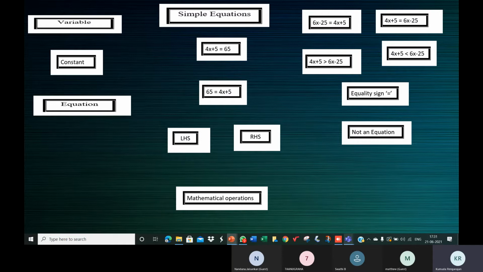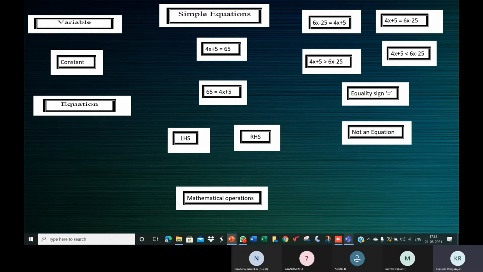An expression is, when I say x plus 5, x represents a variable, 5 is a constant, and I connect x and 5 with a mathematical operation, say plus. So now I say x plus 5 is an expression.